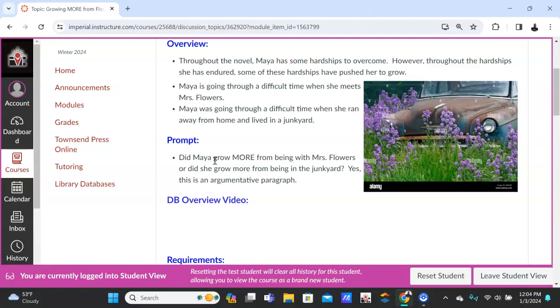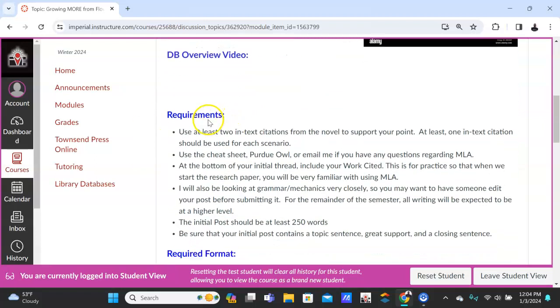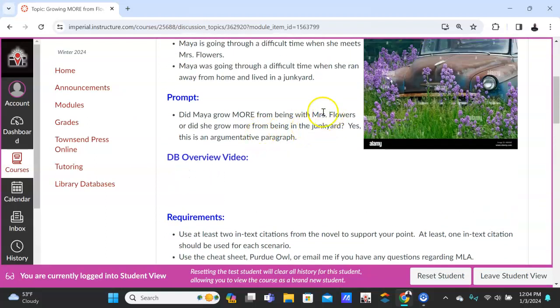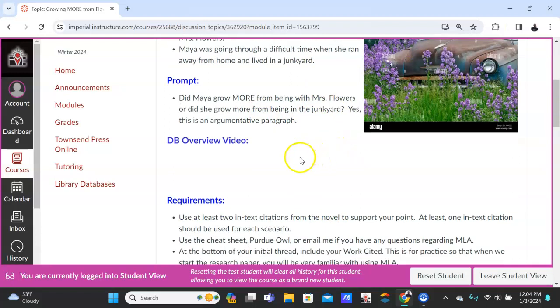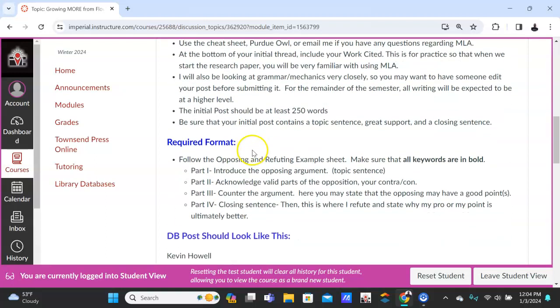So this is an argumentative paragraph, so you have to decide, well, where did she learn more? Where did she grow more? Was it from Mrs. Flowers or the junkyard? Whichever one you choose, that'll be your pro. The other one will be your con, or the counter argument. Okay, the video I'm making here. So the requirements, you have to have at least 2 in-text citations. One for support of Mrs. Flowers and one for support of the junkyard. Okay, so you have to choose. Okay, at the bottom of your initial thread, we know all of this.